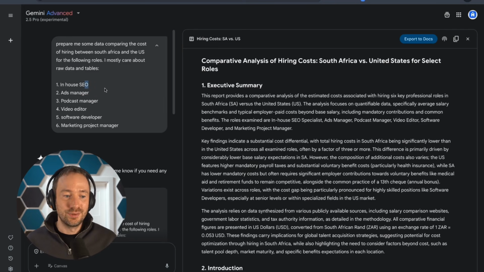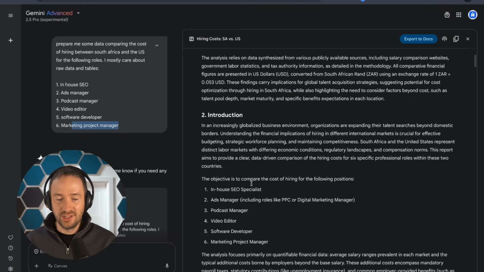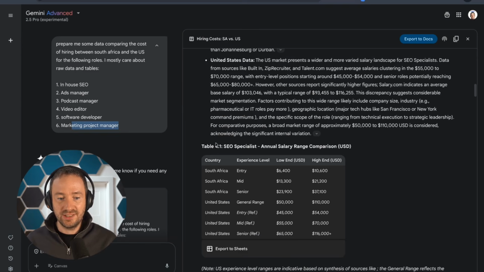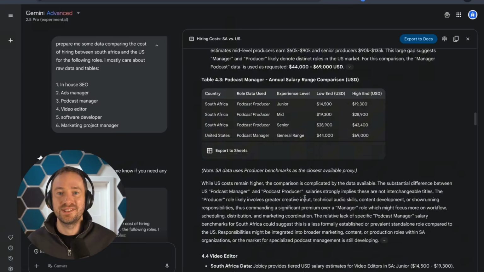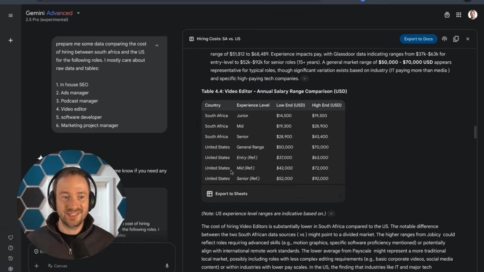And I asked it to look for in-house SEO salaries, US versus South Africa, ads managers, podcast managers, video editor, software developer, marketing, project manager. And what it did is it actually got me data in tables, which is very handy. It's not perfect, but it's not worse than if I sent an intern to get that data, basically. So that's kind of the basis of my calculator.